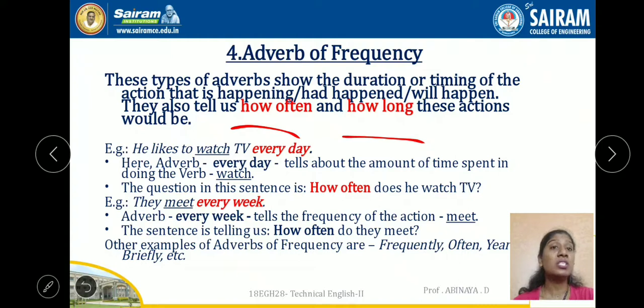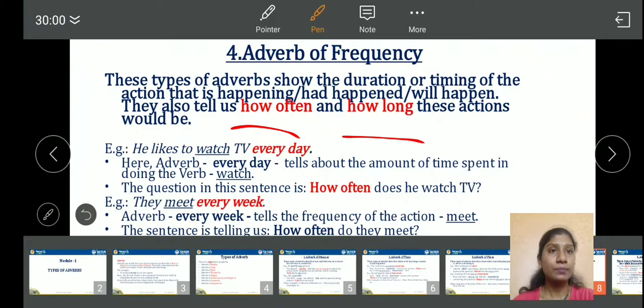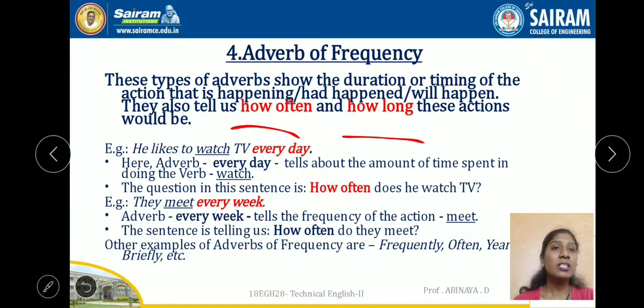He likes to watch TV every day, right? How frequently does he watch TV? Every day, right? So this every day tells about the action watch, how frequently it is done. So every day is the adverb of frequency. Here the adverb every day tells about the amount of time spent in doing the verb watch. The question in this sentence is, how often does he watch TV? So every day gives the answer for the question, how often.